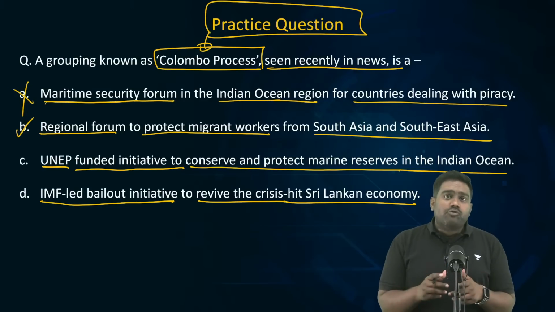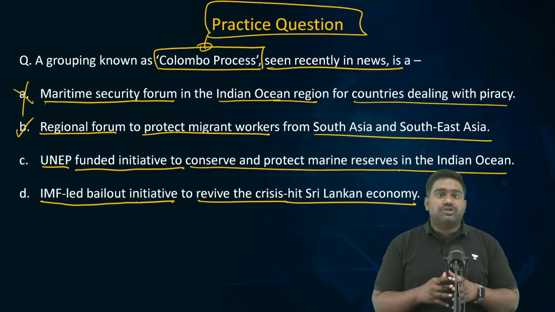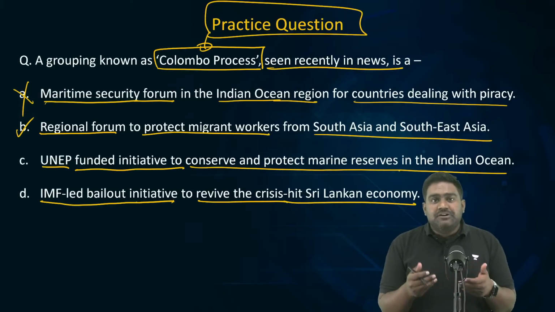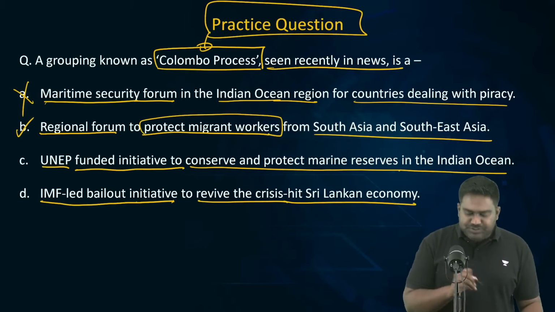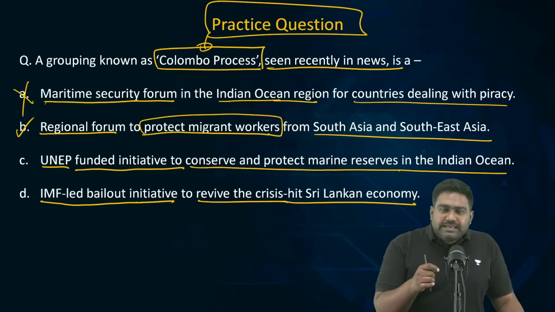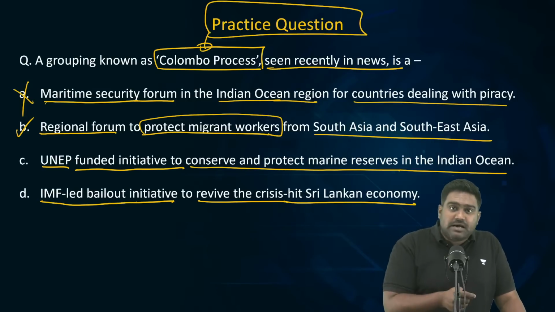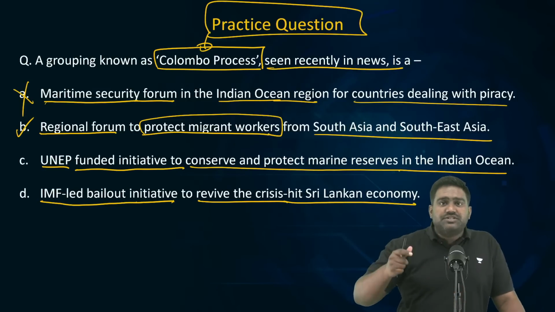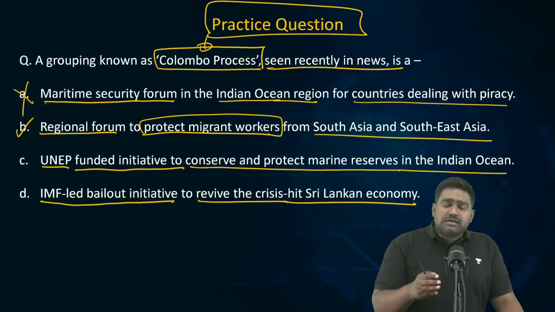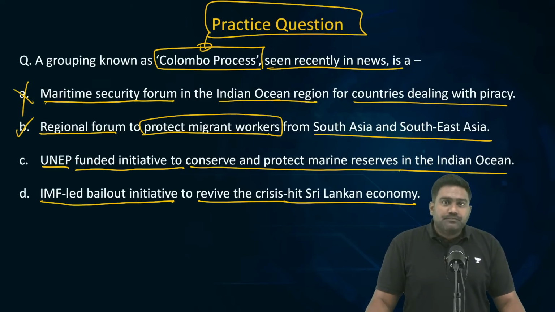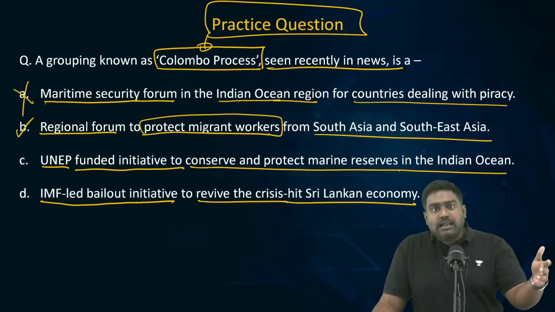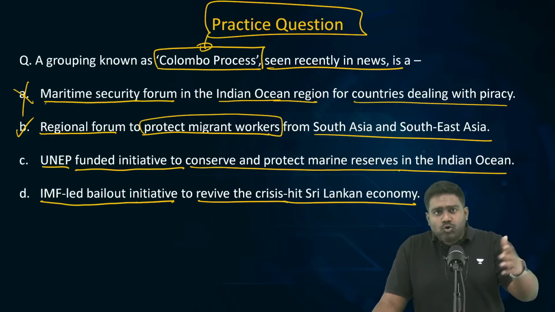It's a regional forum of South Asian and Southeast Asian countries to protect the interests of their migrant workers. See, from countries like India, Sri Lanka, Nepal, Bangladesh, Pakistan, the Philippines, Vietnam, a lot of workers go to other countries to work. They go to the Gulf region, Saudi Arabia, Bahrain, Kuwait.